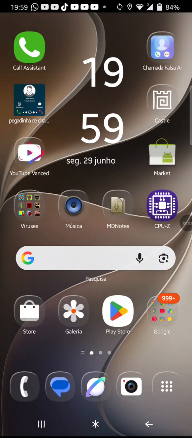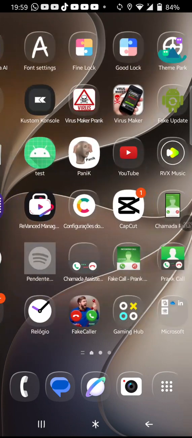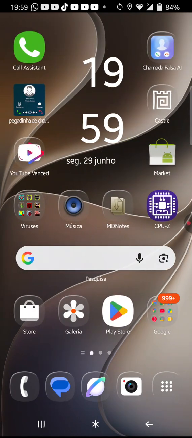So hey guys, I'm gonna show you how to download the old version of Gboard, the Google keyboard, if you don't have one on your Samsung phone.